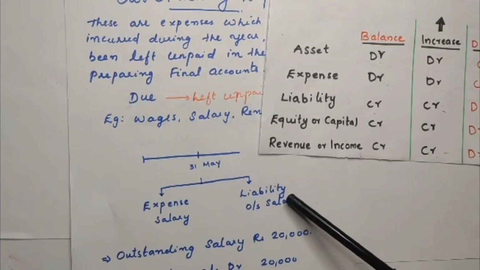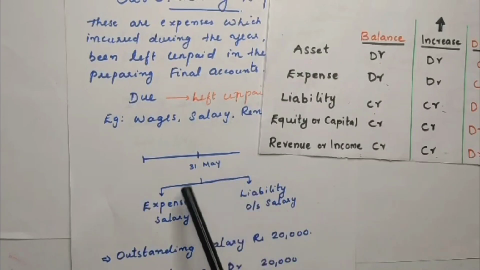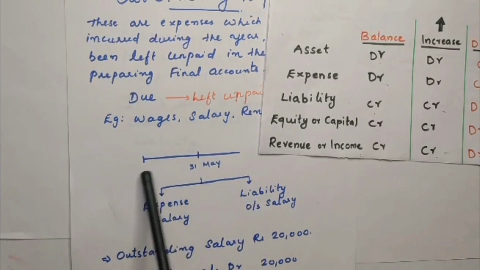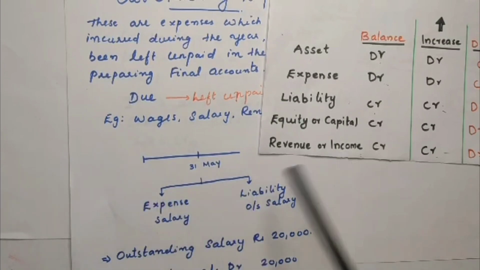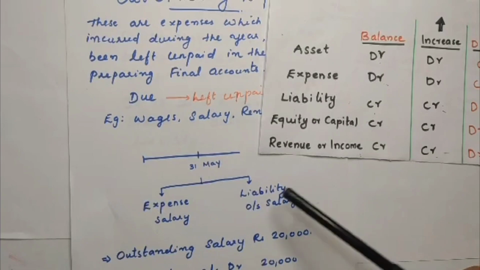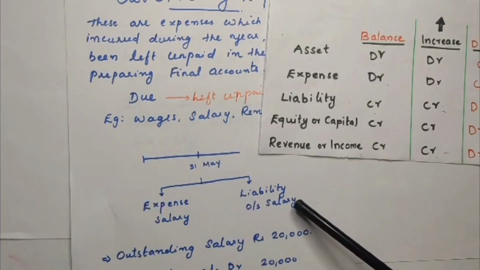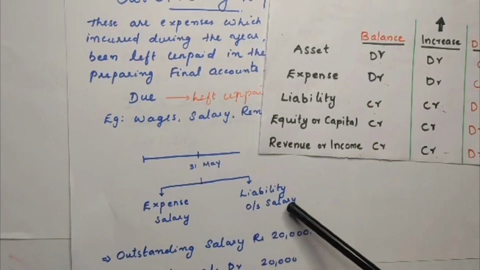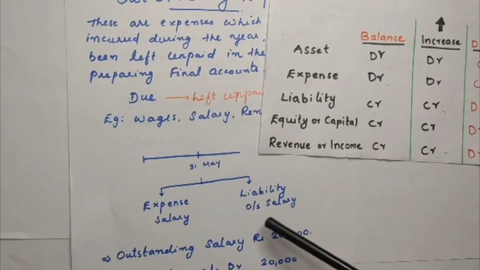So there occurs a liability. Liability means an obligation, a financial obligation. Even though you're not paying this right now, you have to pay this anyway, because you have already availed his service and taken his benefit. So, since you haven't paid, a liability occurs. That liability we call outstanding salary, because it is not paid, it is yet to be paid. Outstanding salary is due but not yet paid.